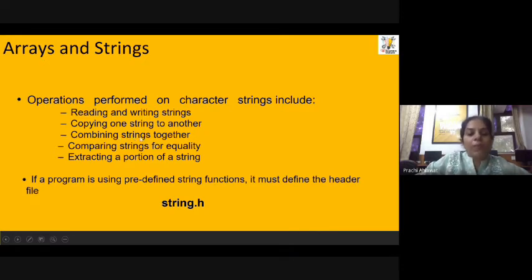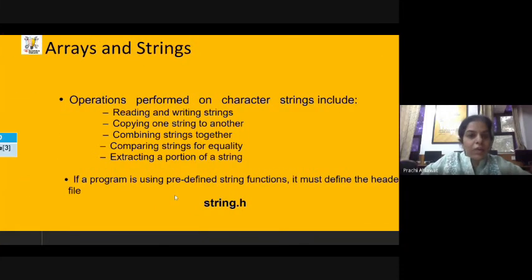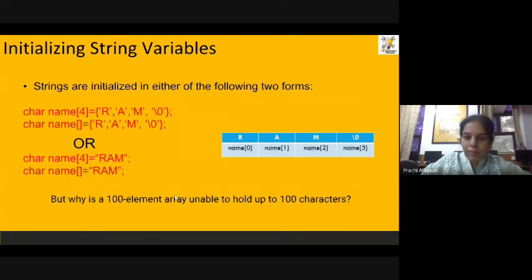Instead of manually writing the code for each program, we can use the string.h file. This file has these functions predefined, like stdio has scanf and printf predefined, and we simply call and use them. Similarly, for string related functions, you can use this header file and it will sort out your task. So let's take an example over here.